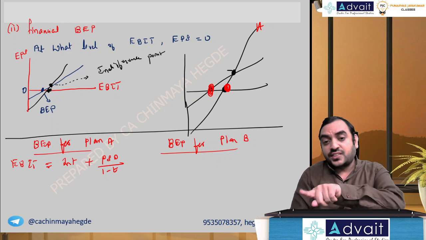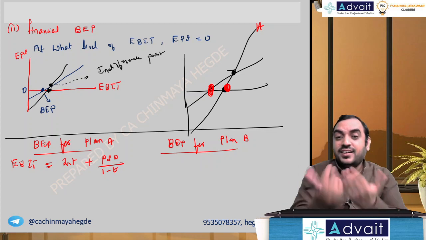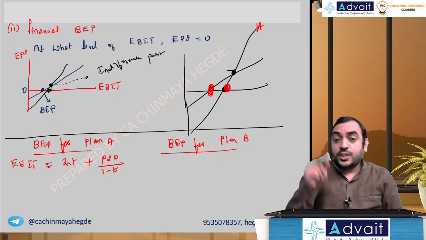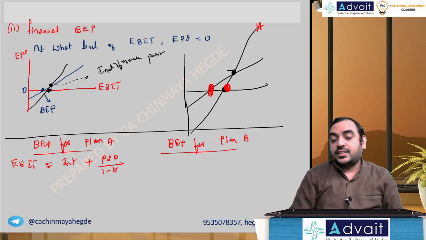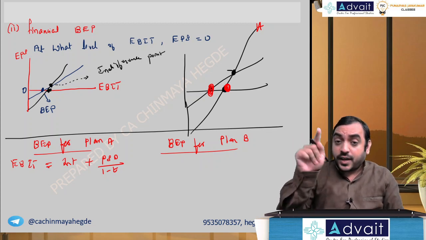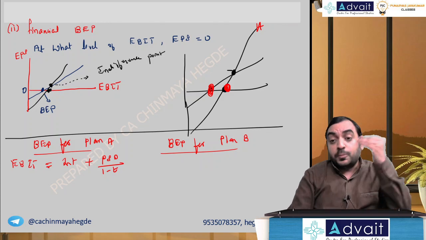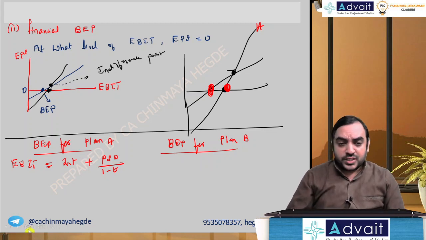So after tax, how do we convert it into before tax? Simple. Divide by 1 minus T. If you want after tax, multiply by 1 minus T. If you want before tax, divide by 1 minus T. So that's the formula.